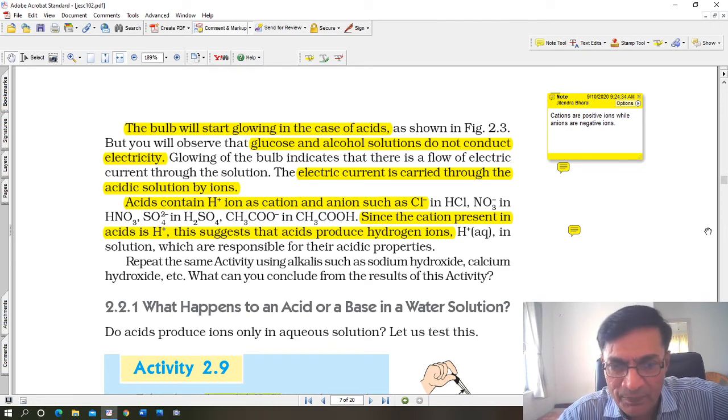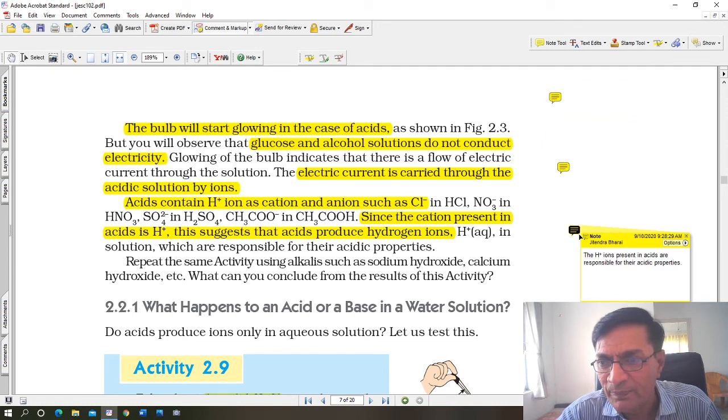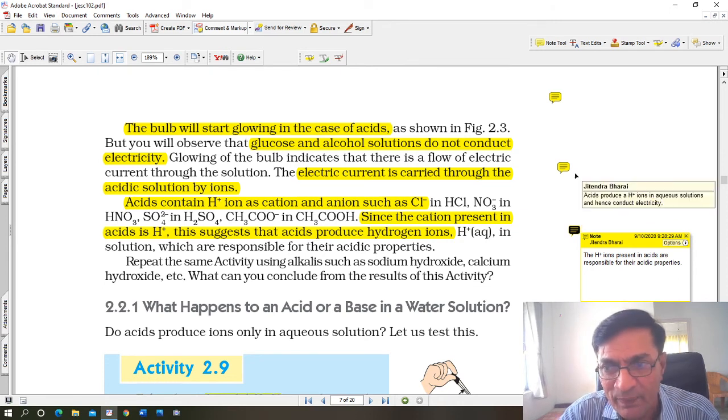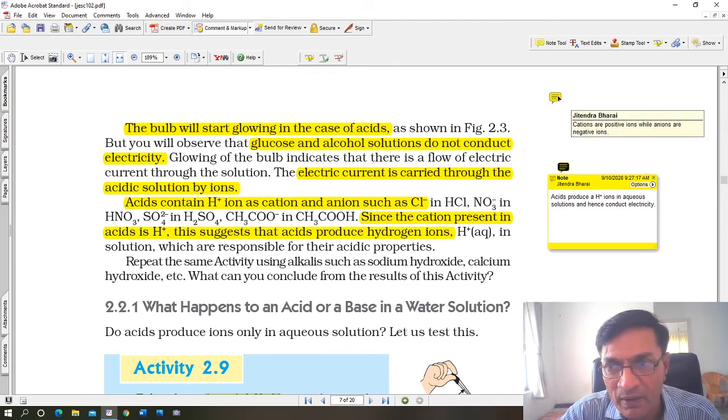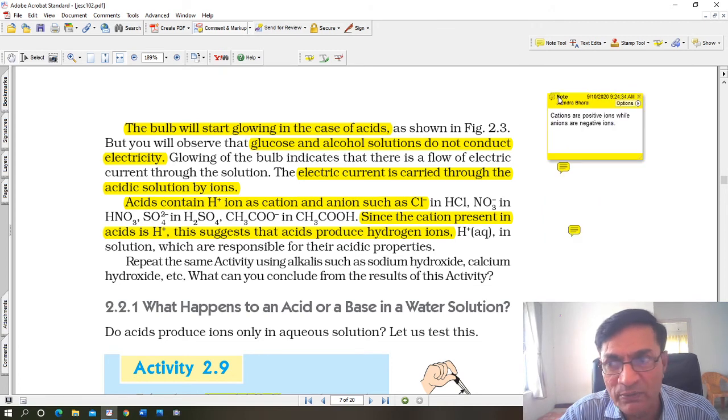Repeat the same activity with alkalis like sodium hydroxide and calcium hydroxide, and you will find that current does not flow. Hydrogen ions present in the acids are responsible for their acidic properties. Now that is important. The H positive ions present in the acids are responsible for their acidic properties. Acids produce hydrogen ions in aqueous solution and hence they conduct electricity. Positive ions are called cations and negative ions are called anions.